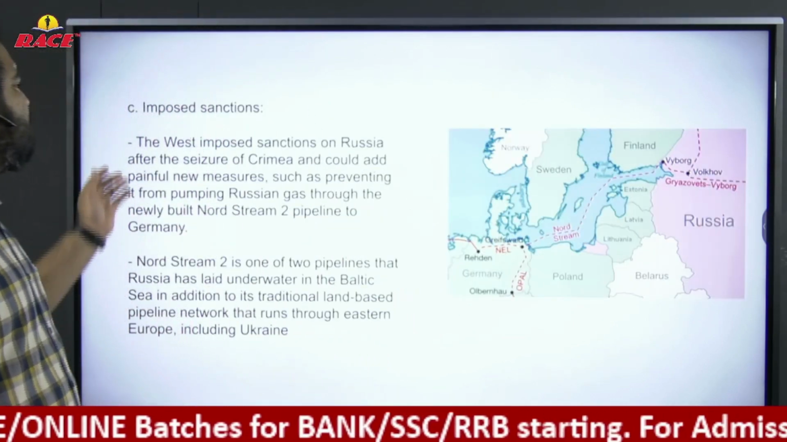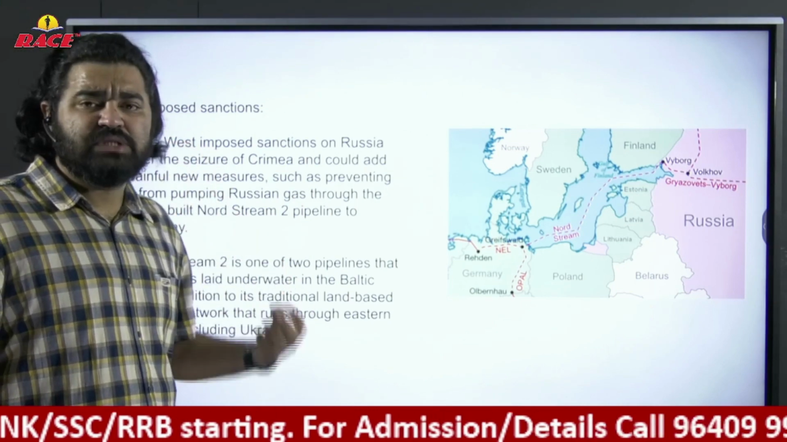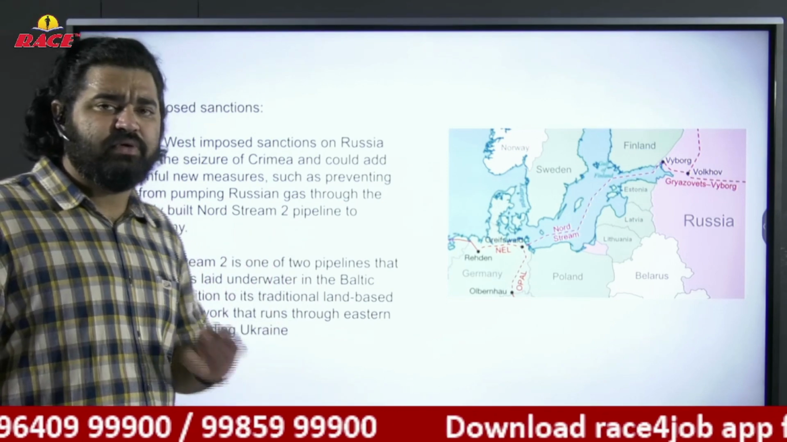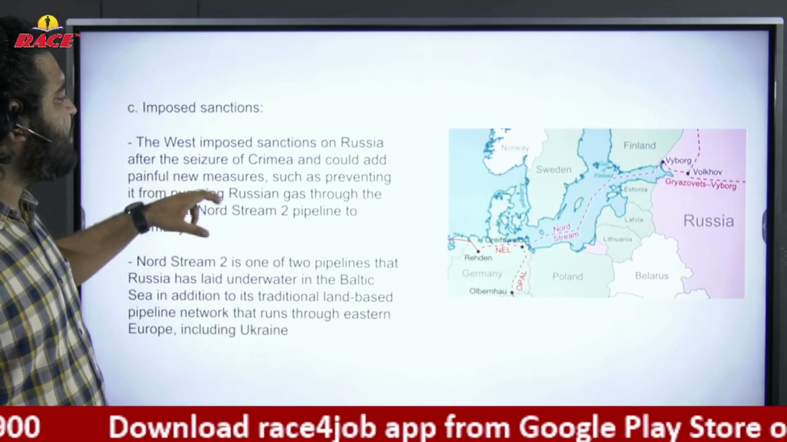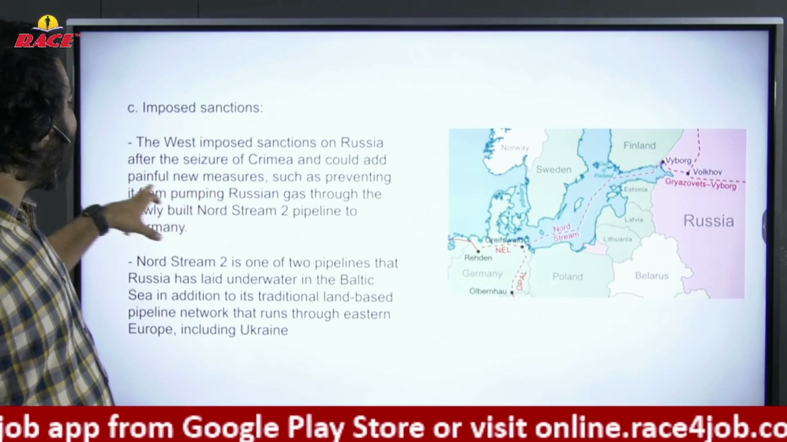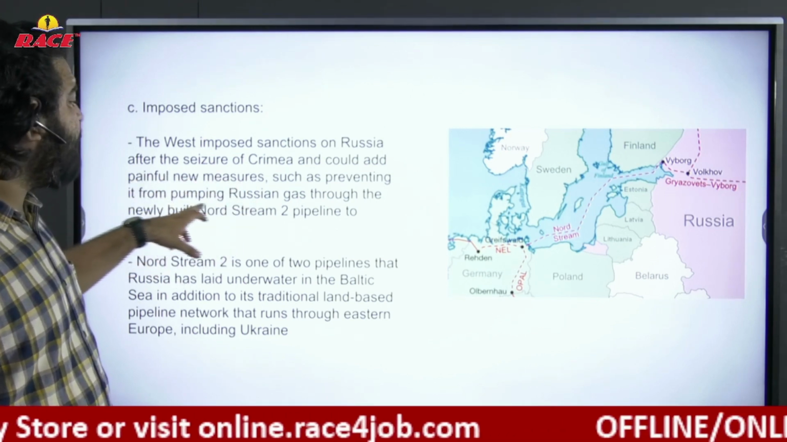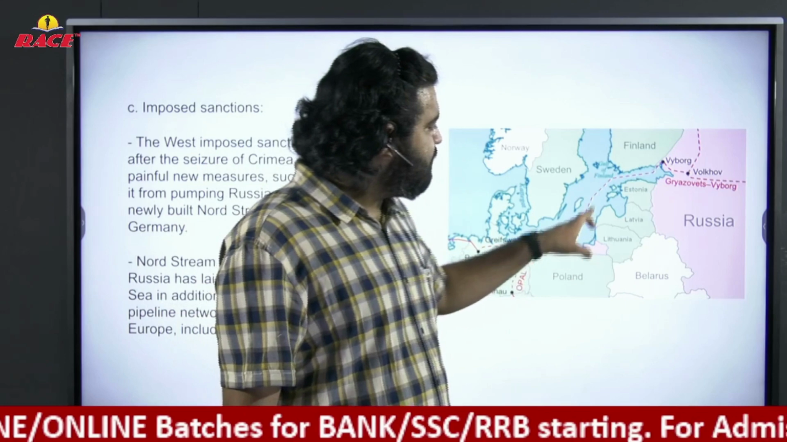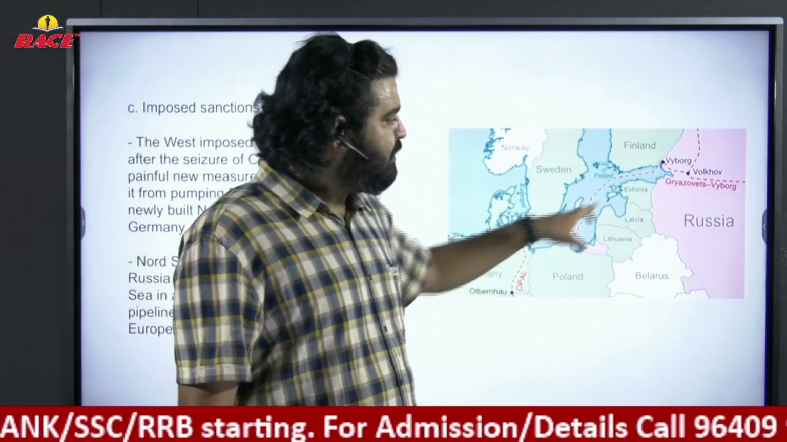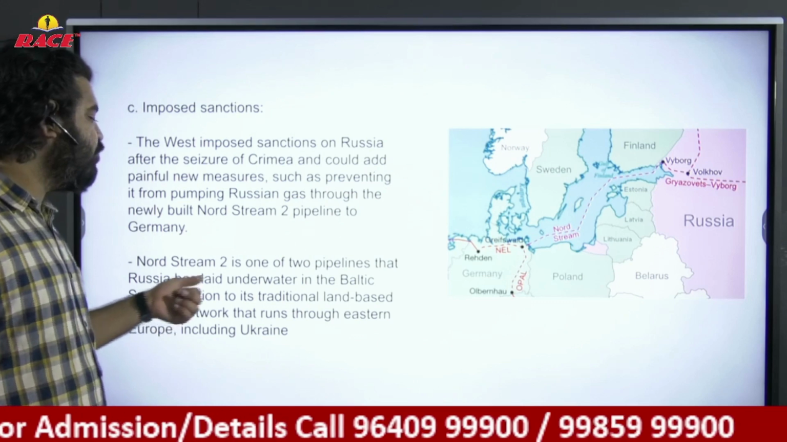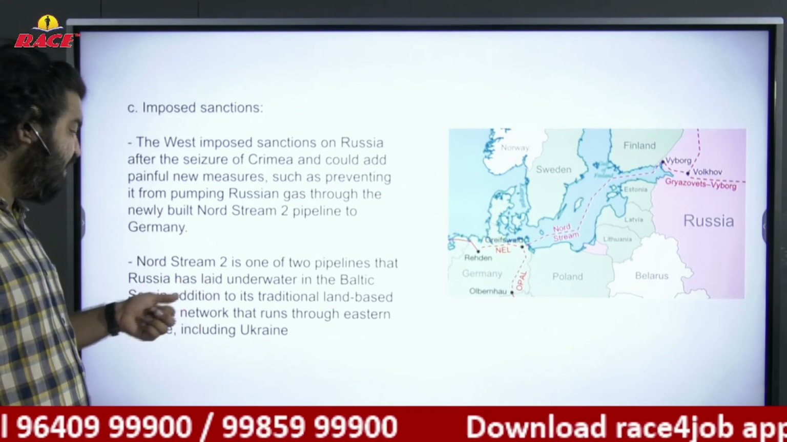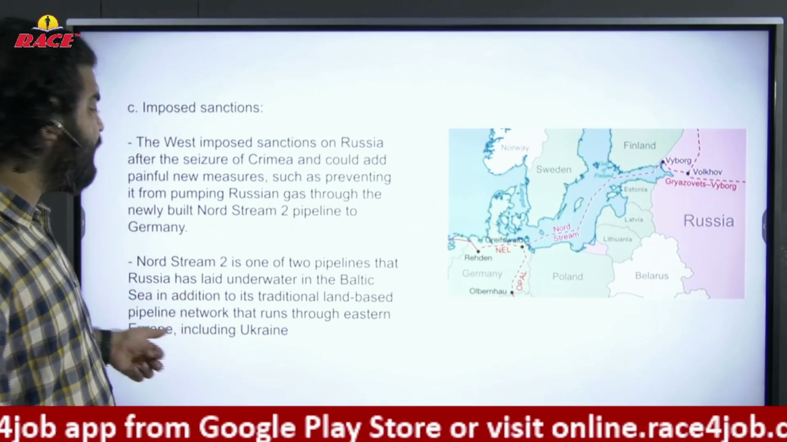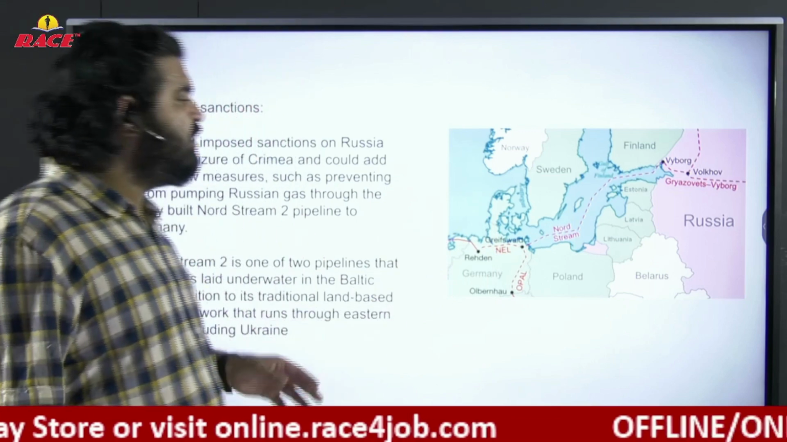Imposed sanctions. Sanctions, as I already told you, are a kind of restriction, such as cutting off exports and imports or any other transactions and commercial projects. The West imposed sanctions on Russia after the seizure of Crimea, and could add painful new measures such as preventing it from pumping Russian gas through the newly built Nord Stream pipeline in Germany. Nord Stream 2 is one of two pipelines that Russia has laid underwater in the Baltic Sea, in addition to its traditional land-based pipeline network that runs through Eastern Europe, including Ukraine. It's a very commercial project.